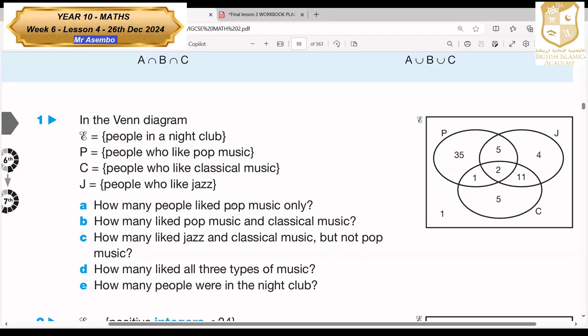Now let's start the first one. A. How many people like pop music? Let's start answering now. So what you do, you just write A like this because you will have the textbook. So we don't write that question. Just say A. How many people like pop music only? So it's n(P). You present it like this. n(P) means the cardinality of set P. So how many people like pop music only? Amira?